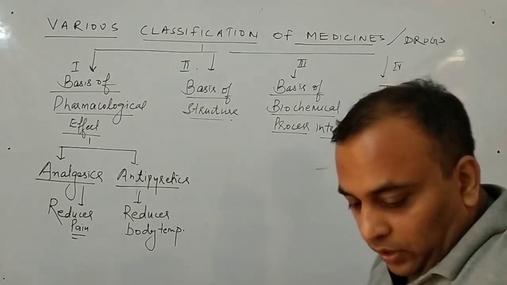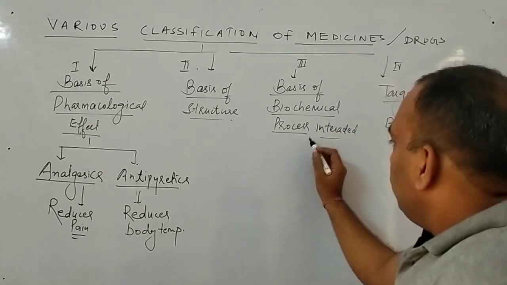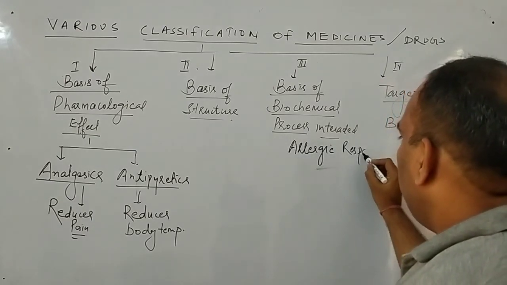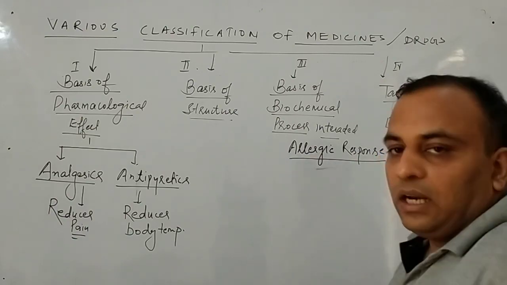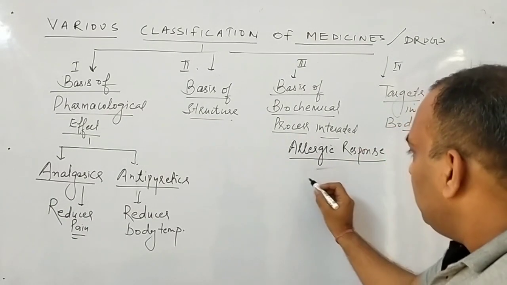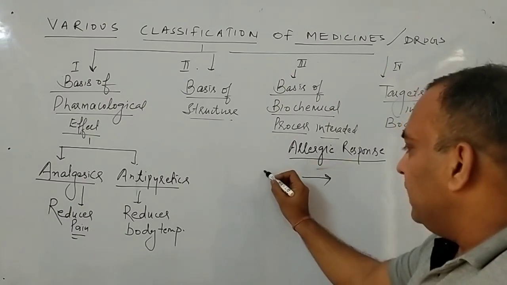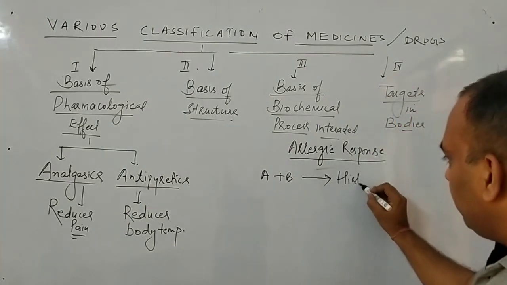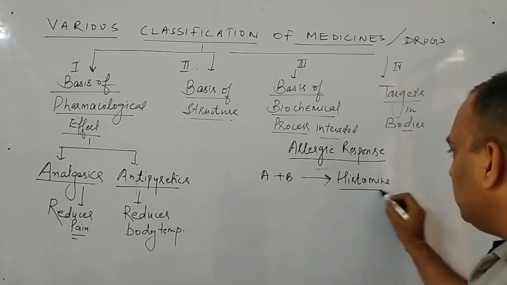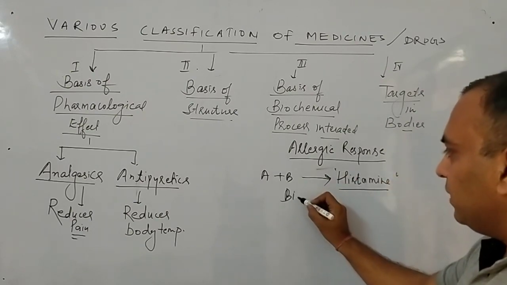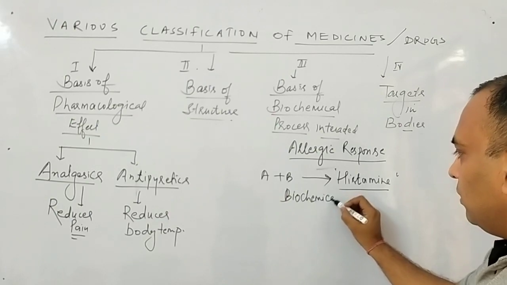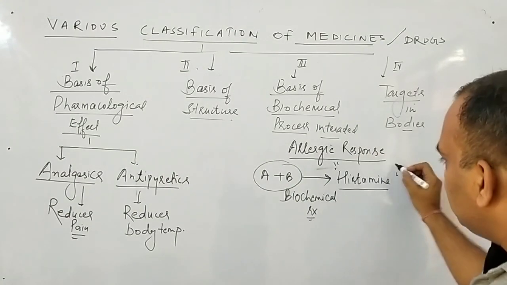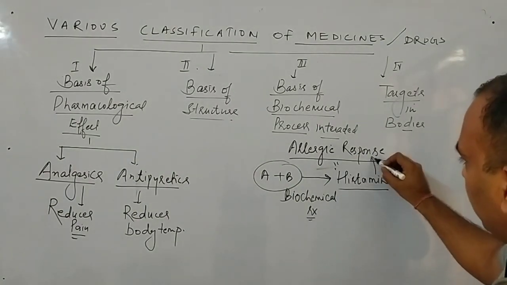Now listen. For example, you know allergy, that is one of the allergic responses, I will say. It is one of the common responses that we observe in our life. Now why does this happen? It happens due to a reaction, A plus B giving a product that is histamine. Remember this word, histamine. And this is a biochemical reaction. During a particular biochemical reaction, if histamine is formed, this histamine causes allergic response.